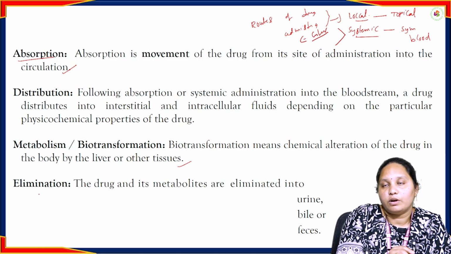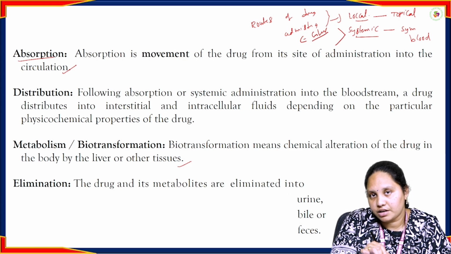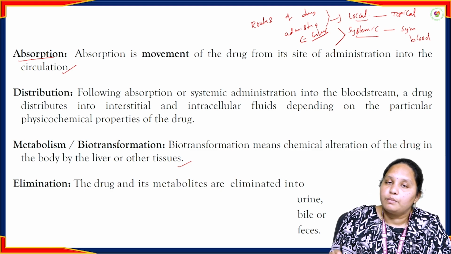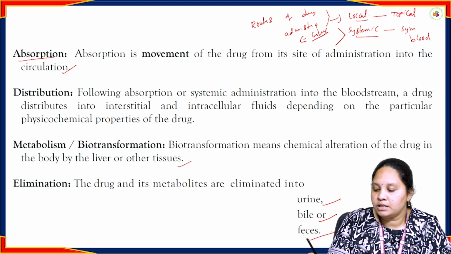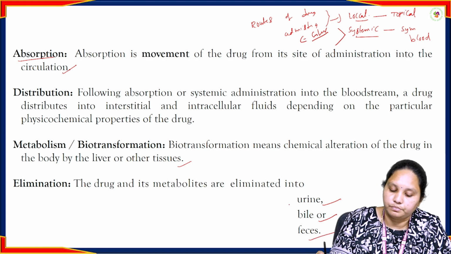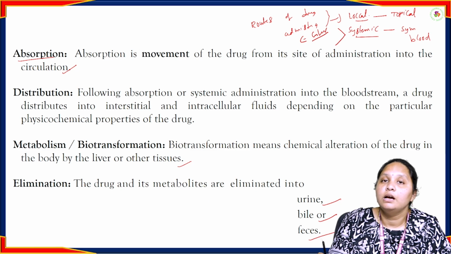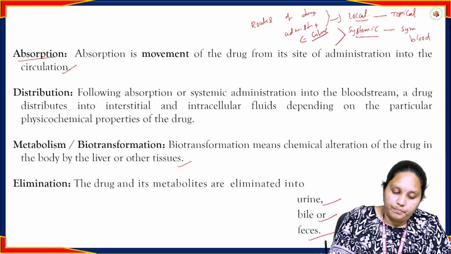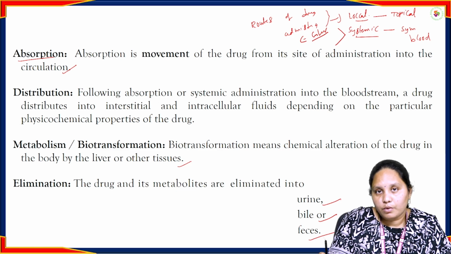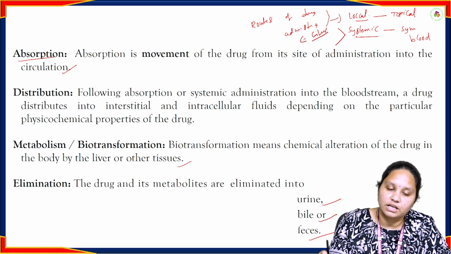Next one is elimination. Whatever drug is absorbed, distributed and metabolized in our body, after completion of its onset of action and duration of action, the drug has to be eliminated. That elimination is done by urine, bile and feces. Urine means the kidneys do the elimination, and bile means through bile secretions and feces the drug is excreted, removing the drug from the body after completion of its activity. Studying about that is elimination.